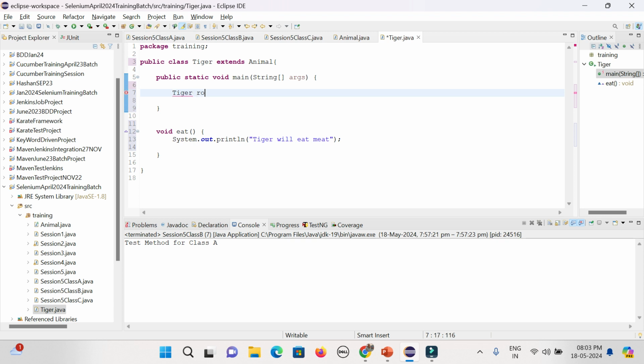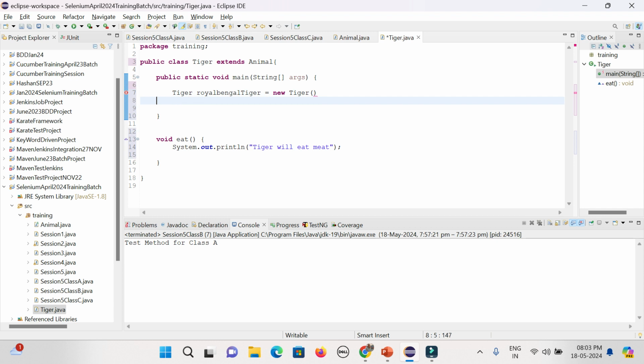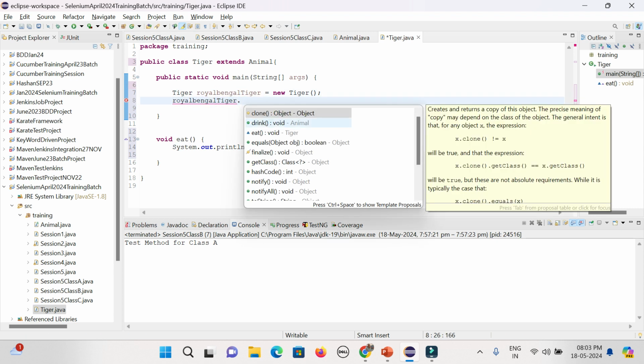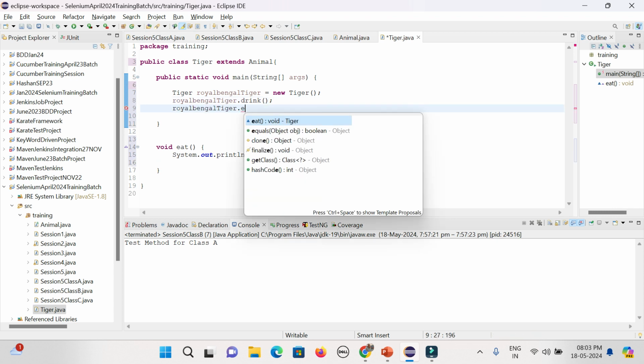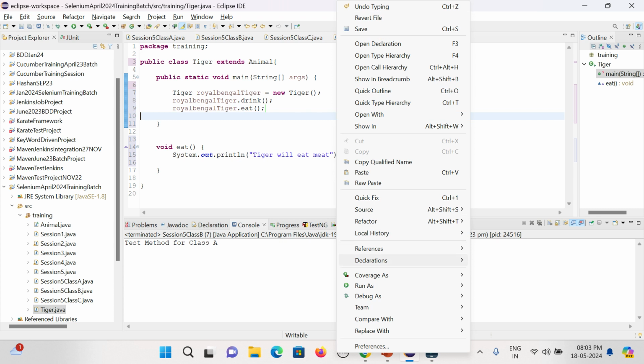So I give Royal Bengal Tiger for the tiger name object. Now you can call whatever methods we have defined. Dot drink, dot eat. It will work. So that is the way abstraction will happen.